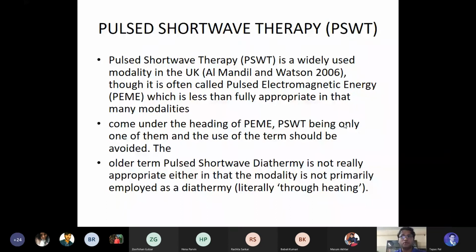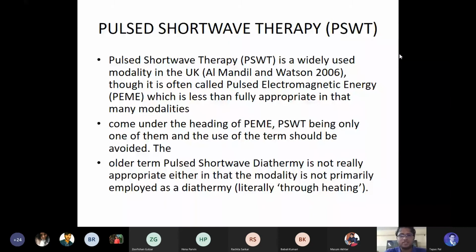PSWD is only one of them, and the use of the term should be avoided. The older term, pulse shortwave diathermy, is not really appropriate either, in that the modality is not primarily employed as a diathermy, literally through heating. In previous times the word pulse shortwave diathermy was used, but as it is not a heating modality, the name got changed.